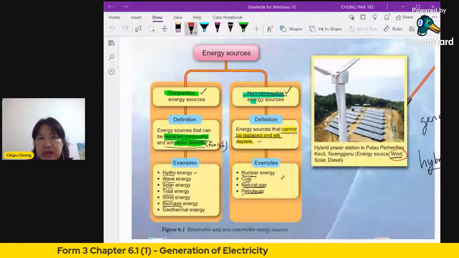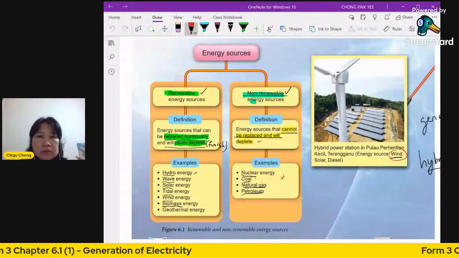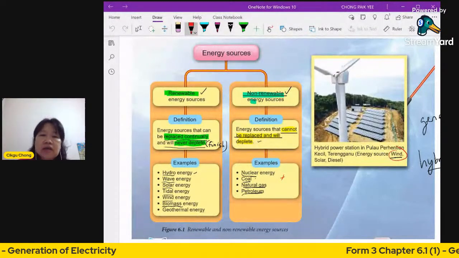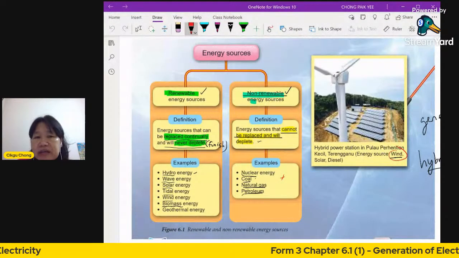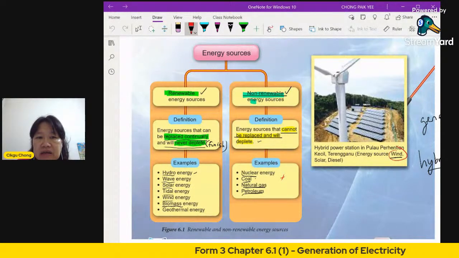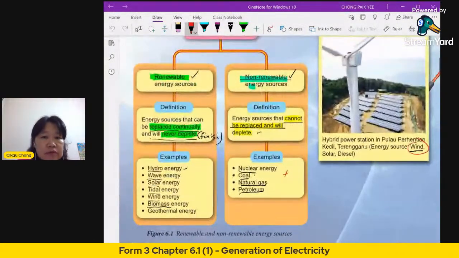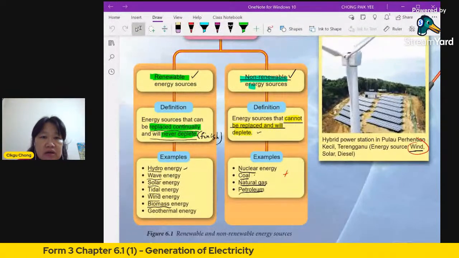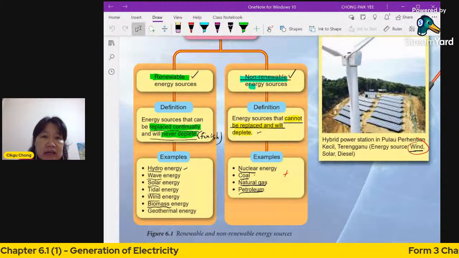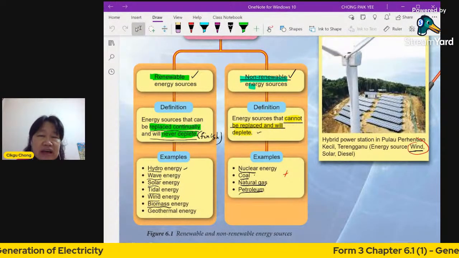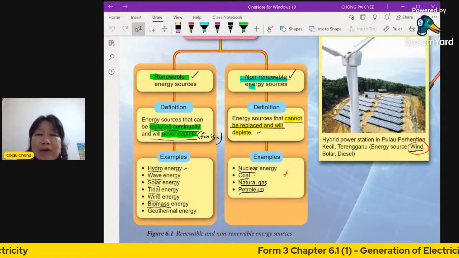You can use that as a form to produce your electricity. Okay, after this, now let's look at the non-renewable first. These are examples of non-renewable energies, because we call it the amount is fixed.